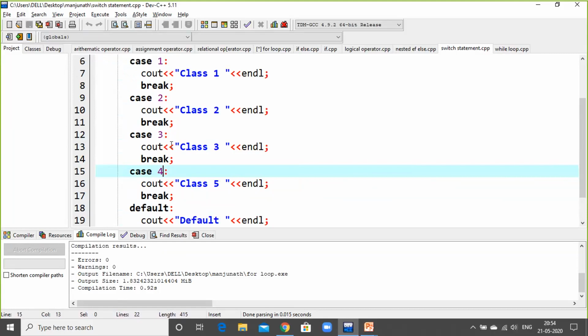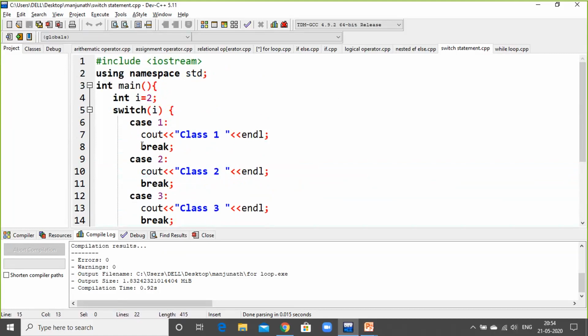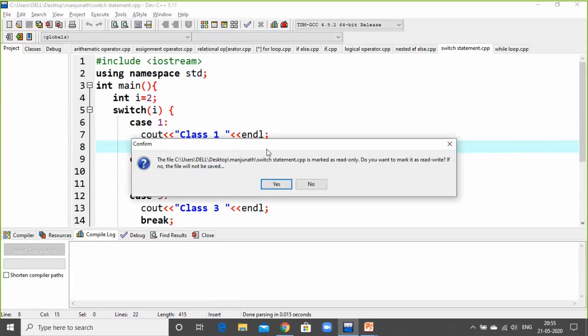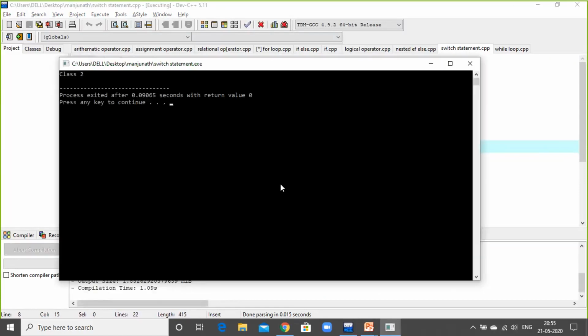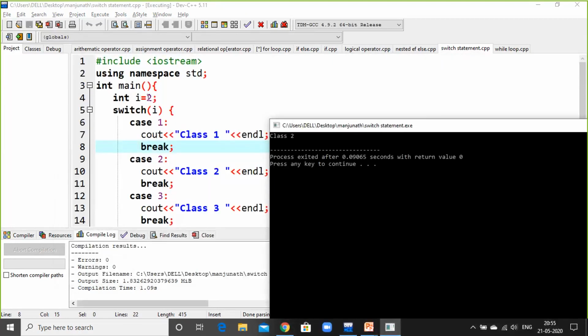In this switch statement, one thing you need to understand is the break. If you don't use this break, then the following conditions will also be executed. For example, I have taken 2. Let me compile this and see the output. Okay, class 2 is the output. In the switch I have given i equal to 2. So what does this mean? It accepts only case 2, and the rest of the conditions are terminated by the break statement.